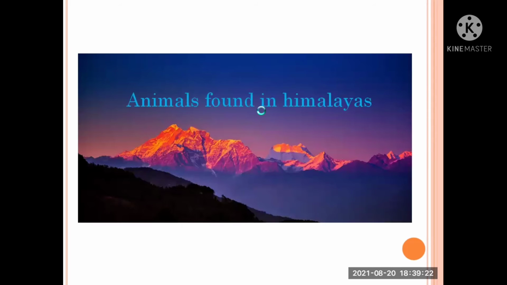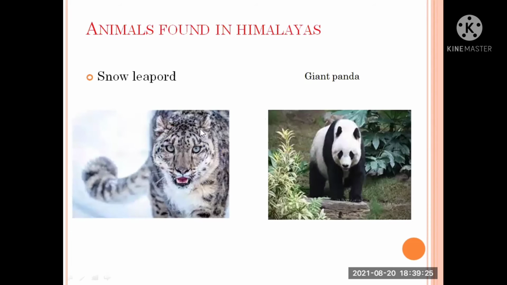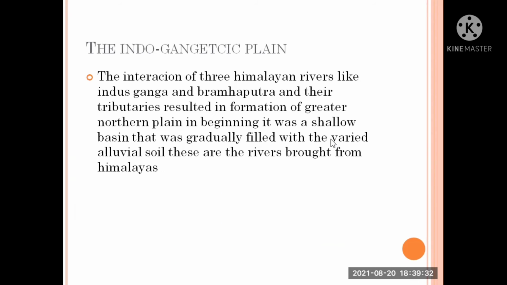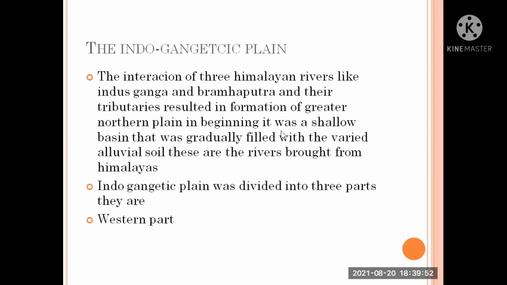Now animals, let us see about animals found in Himalayas. We can see snow leopard, giant panda, monal pheasant and magnificently horned argali sheep. Indo-Gangetic Plain. The interaction of three Himalayan rivers like Indus, Ganga and Brahmaputra and their tributaries resulted in the formation of Great Northern Plain. In the beginning, it was a shallow basin that was gradually filled with varied alluvial soils. These are what rivers brought from the Himalayas. Indo-Gangetic Plain was divided into three parts. They are western part, central part, eastern part.